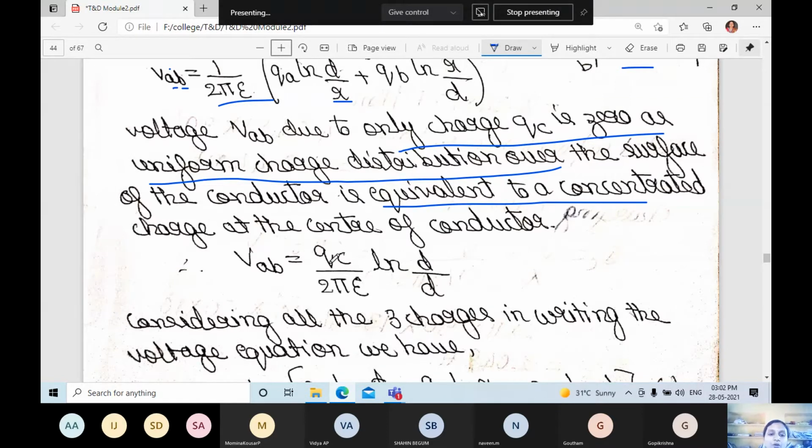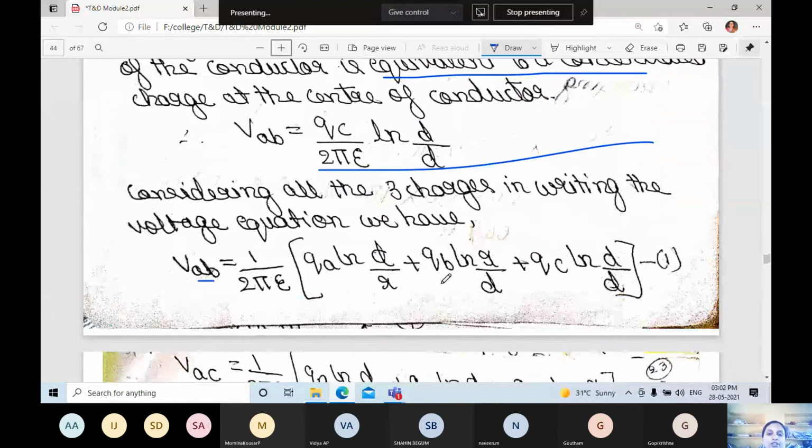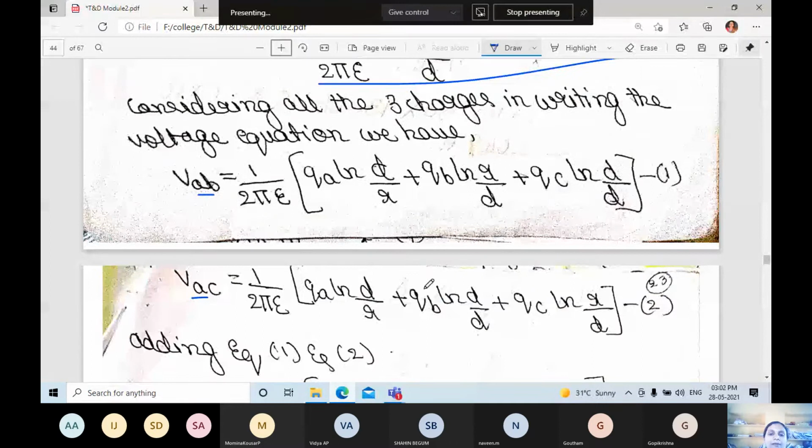VAB due to C is QC divided by 2 pi epsilon ln D by D. D by D gets cancelled, ln 1 is 0, so 0 into QC gives 0, and we will not consider this term. So VAB is equal to 1 divided by 2 pi epsilon, QA ln D by R plus QB ln R by D plus QC ln D by D. This is equation 1.